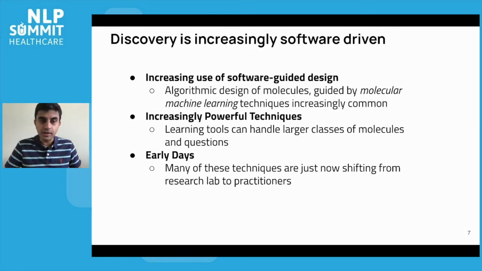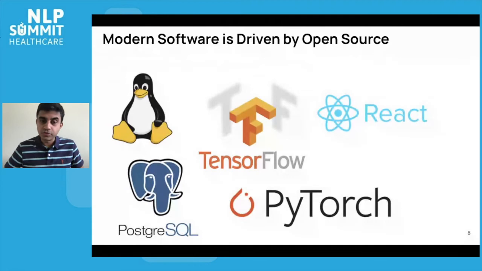Many of these new methods are only just now beginning to move from the research lab to the hands of practitioners. Another, of course, megatrend, which for this audience is probably very old hat, is that a lot of modern software is really driven by open source. So you have libraries like Postgres, React, TensorFlow, PyTorch, of course Linux itself, which are developed in the open by a large community of contributors who cross-pollinate ideas.